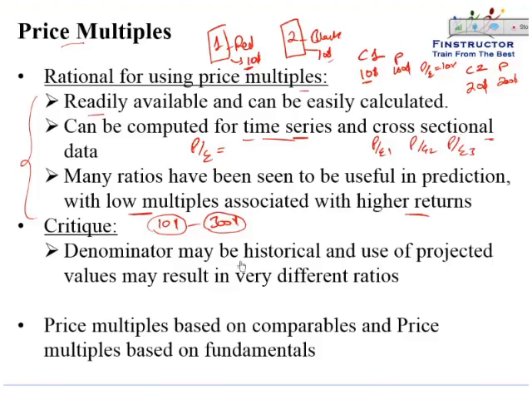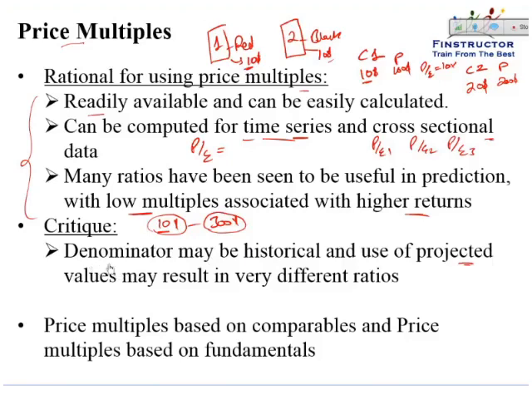The critique is that the denominator may be historical, and if you are using projected earnings, then the projections may differ amongst analysts and amongst estimates, and ratios may be very different, or the projections may actually turn out to be incorrect. So historical earnings may not be a good representation of the potential, as the earnings may grow or may change rapidly in the future.